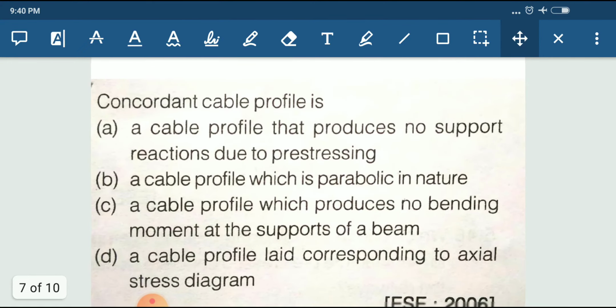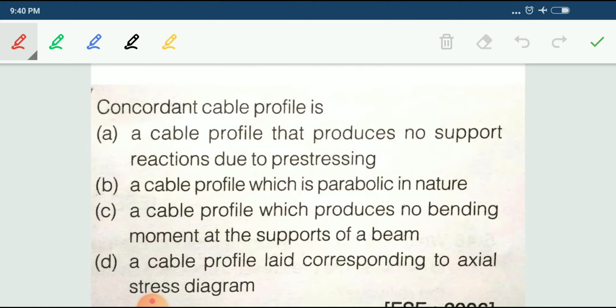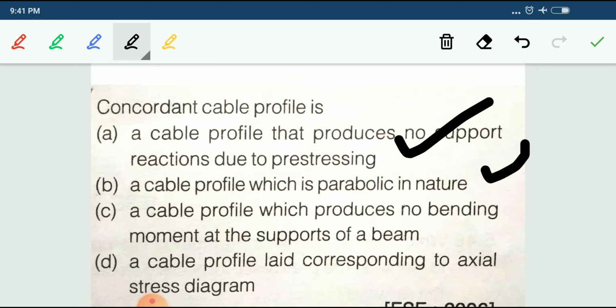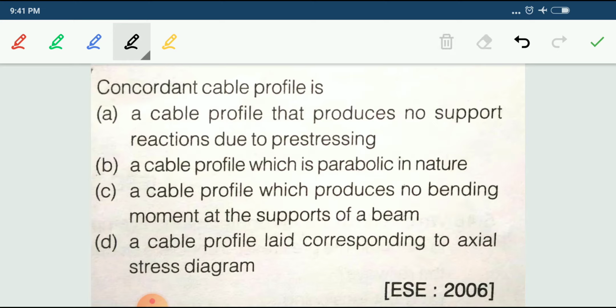Next, what is a concordant cable profile? A cable profile that produces no support reaction due to pre-stressing, or a cable profile which is parabolic in nature, or a cable profile which produces no bending moment at the support, or a cable profile laid corresponding to the axial stress diagram. Which is the correct answer? Usually a concordant cable profile means a cable profile which produces no support reaction due to pre-stressing. A is the correct answer.